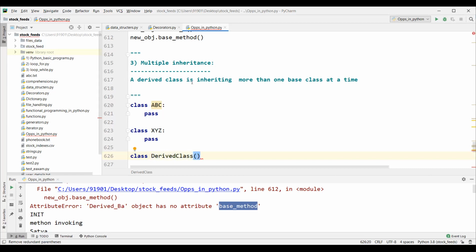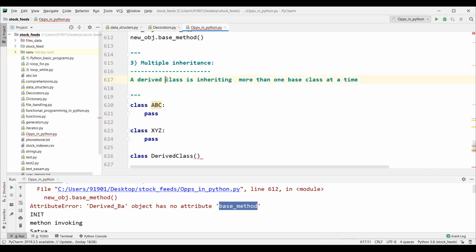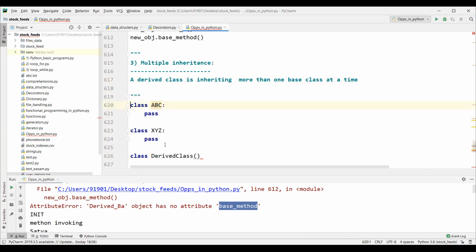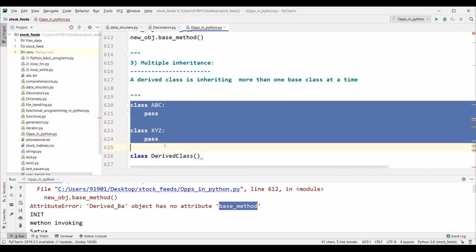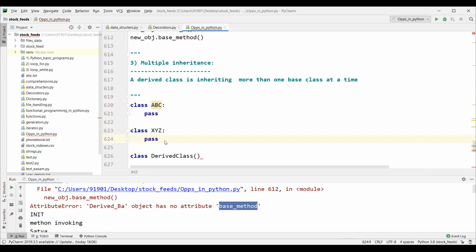A derived class is inheriting more than one base class at the same time, right? That is multiple inheritance. A derived class can inherit more than one base class at a time. That means here these two are the base classes, right, guys? Any class could be a base class. Generally any class could act as a base class, but you should know what is the base class and what is the child class based on the functionality it is providing, right?